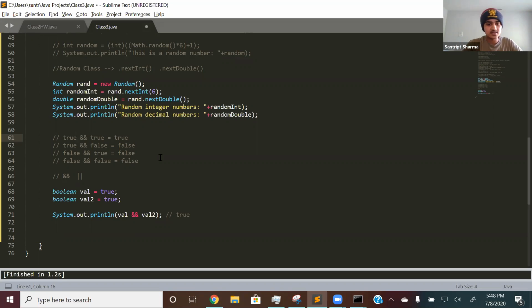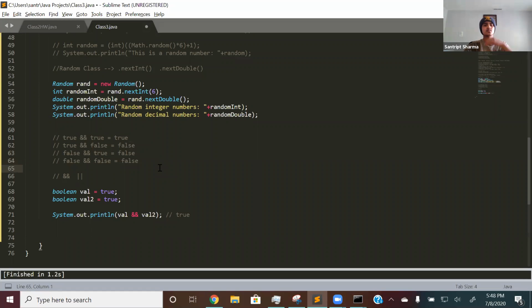What I did is I just memorized the truth table, and you get the hang of it pretty soon. But if you think about it logically, if something is true but something else is false, and both of them are needed to be true in order for the condition to be true, then it will be false because there's a false statement. And the same thing for this one, and the same thing for this.